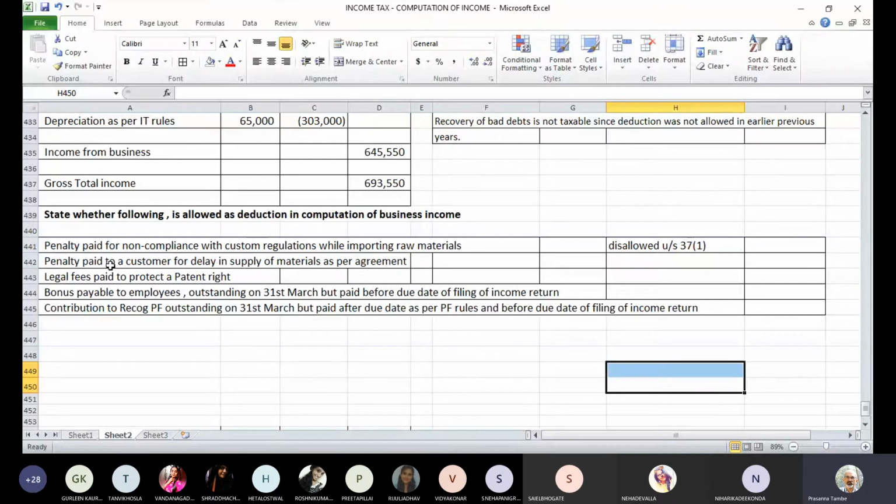Penalty paid to a customer for delay in supply of materials as per agreement. What about this loss or this penalty, will it be allowed as deduction? Yes, this will be allowed as deduction because this is a loss incidental to the business.